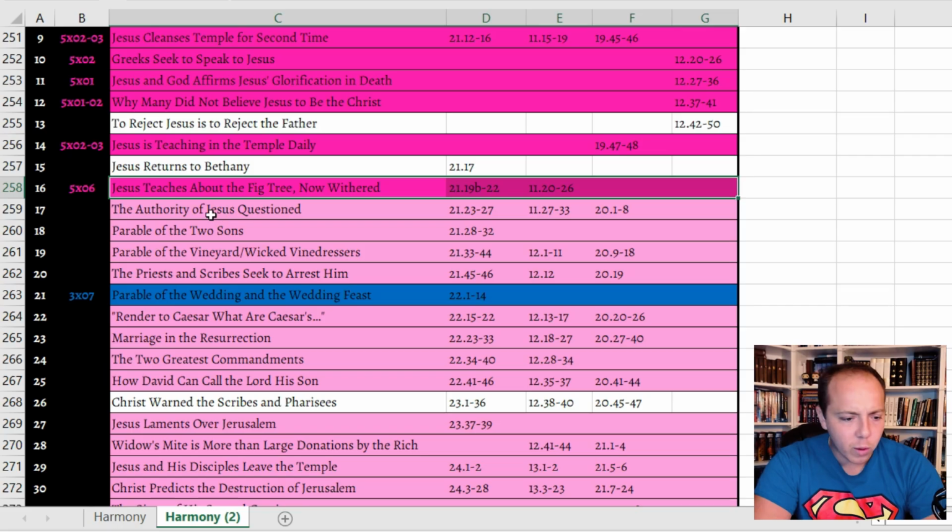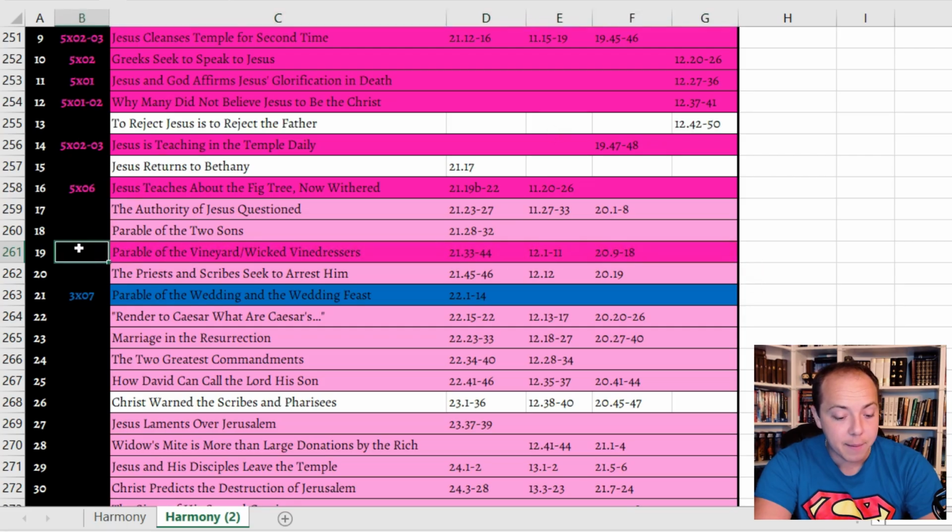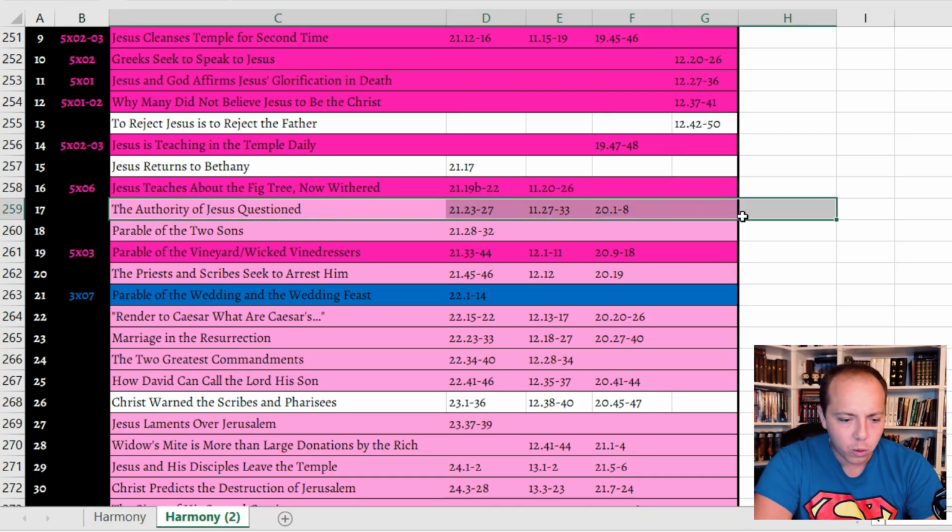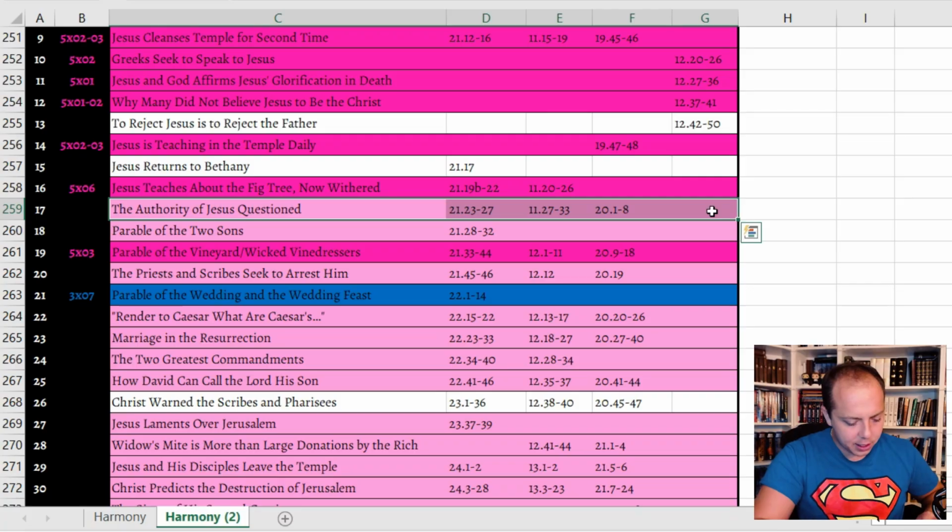The authority of Jesus question, the parable of the two sons, the parable of the wicked vine dresser. We did see this. I believe this is in season 5, episode, I want to say 3, mainly because this is the scene that they actually act out. But the authority of Jesus being questioned, if this is the event I am thinking about, we did see this depicted. Sometimes these titles themselves aren't telling me what they are.